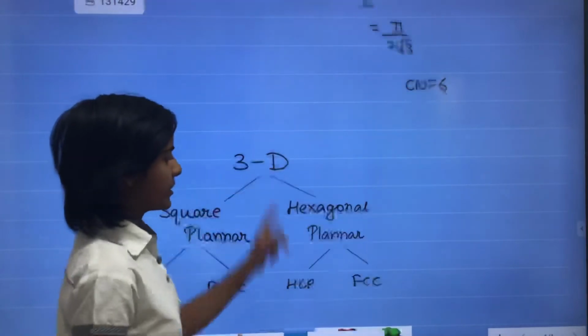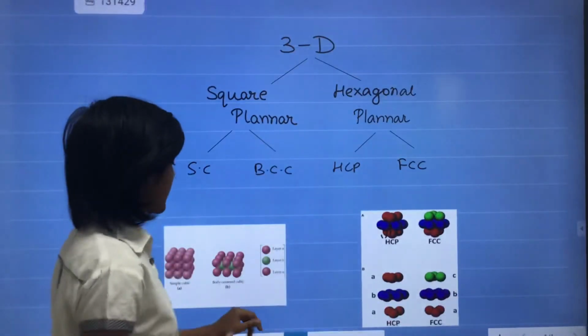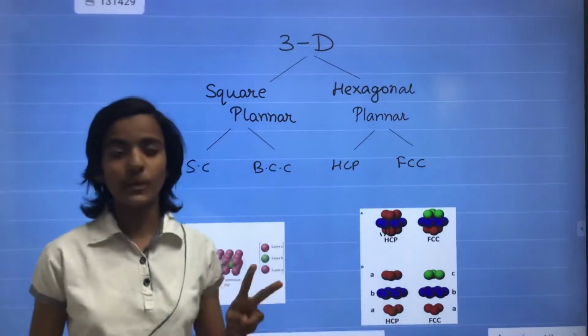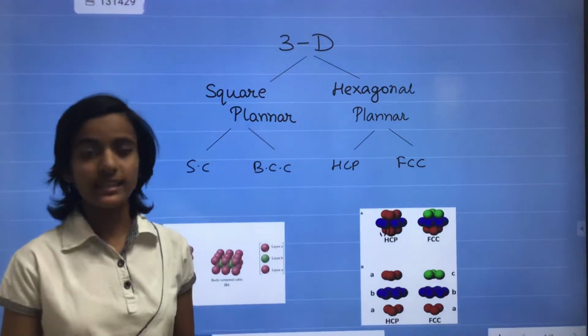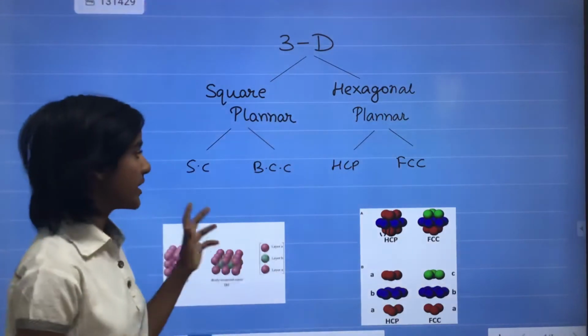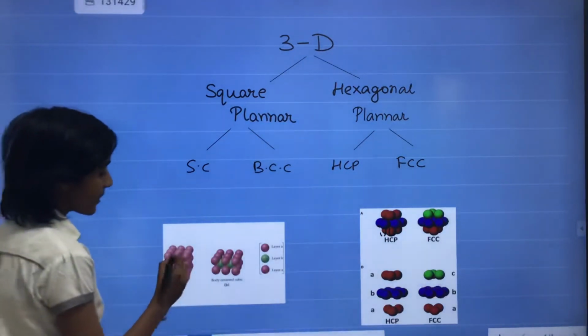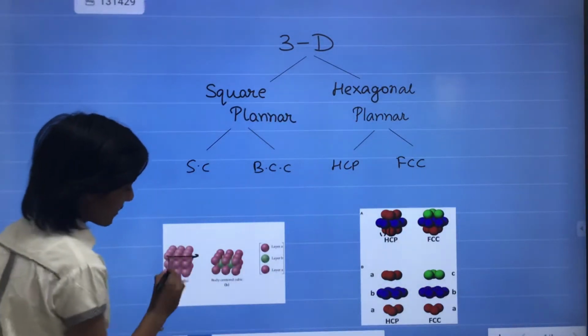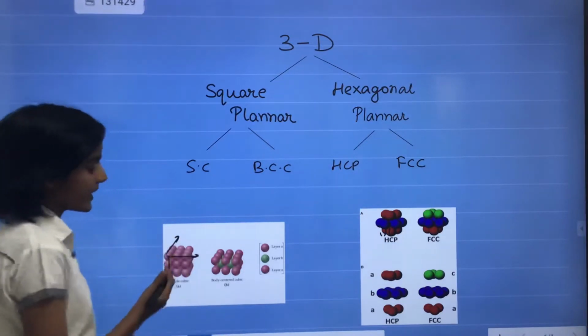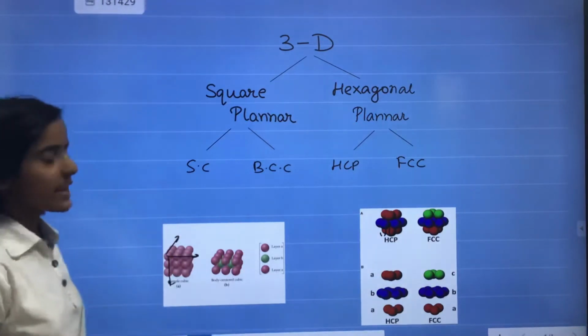Then we talk about the third, which is 3 dimension. In 3 dimension there are also two parts. One is square planar and the second is hexagonal planar. In square planar there are two types: one is simple cubic and the other is BCC. In simple cubic, these balls are along the x-axis, y-axis and z-axis. Then the cube is formed and this is known as simple cubic.